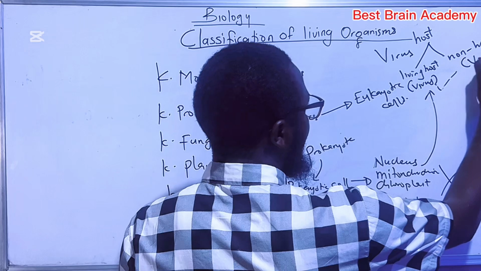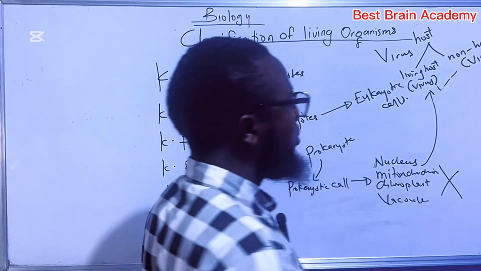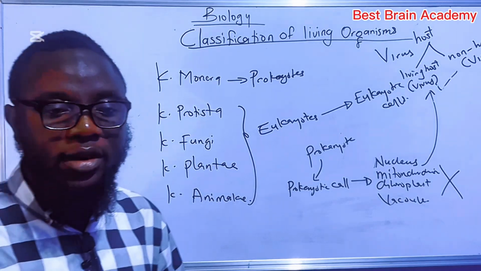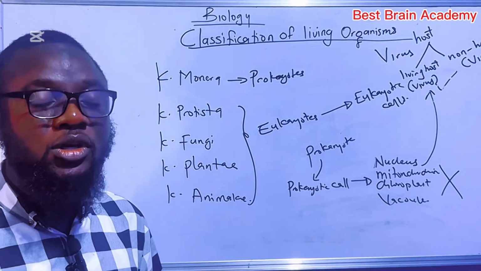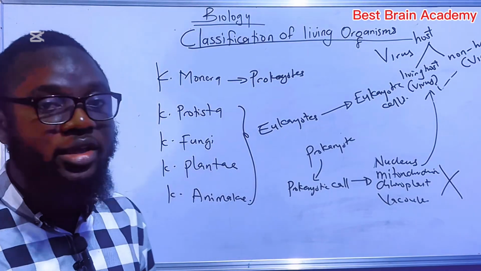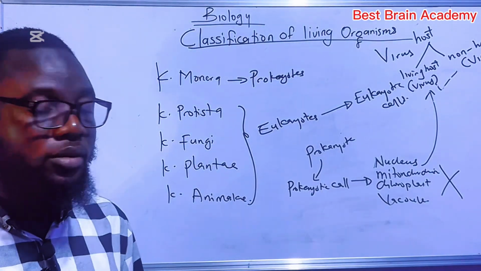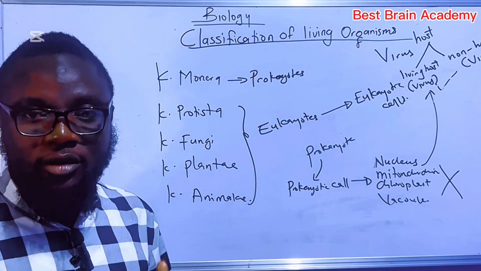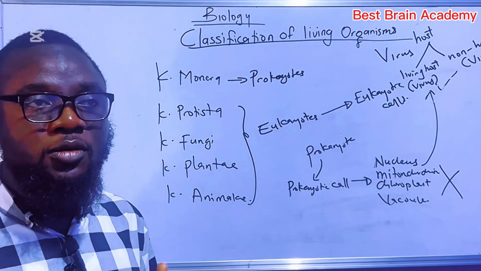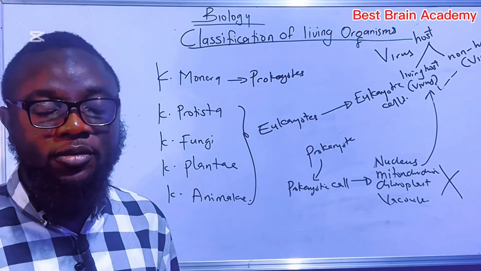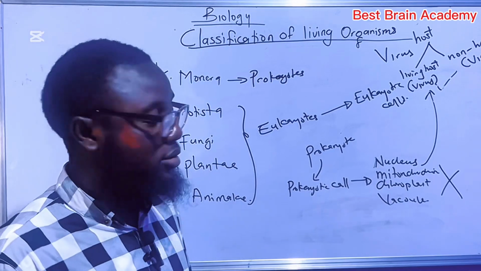Why is this one said to be a virion? Virion is a virus on a non-living host. So when virus is found on a non-living host, it is said to be a virion. But virus that is found on a living host is the normal virus that we know. So the fate of virus being a living organism depends on the type of host where it's found.